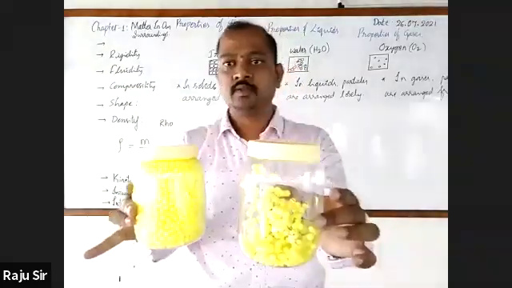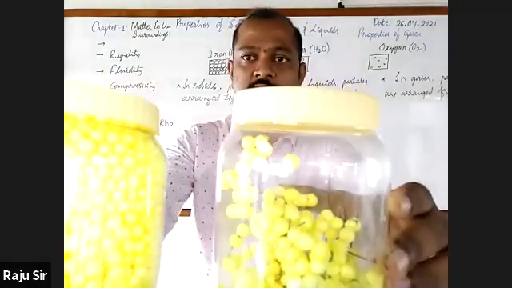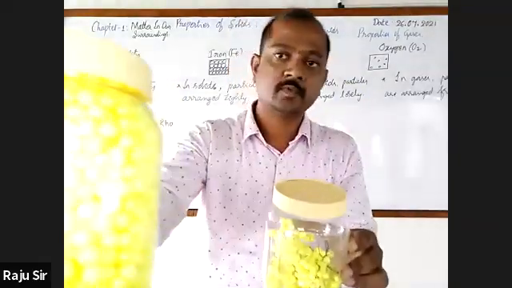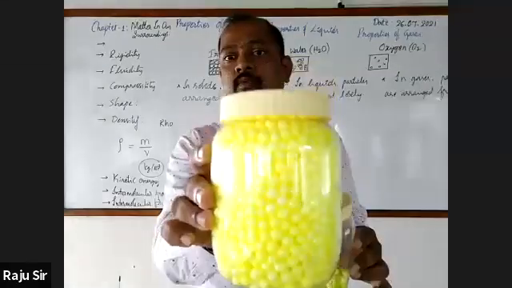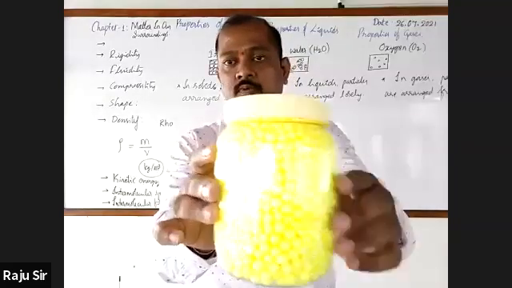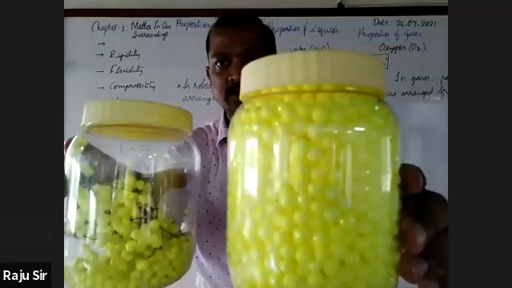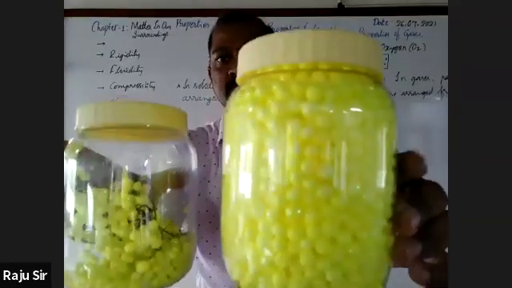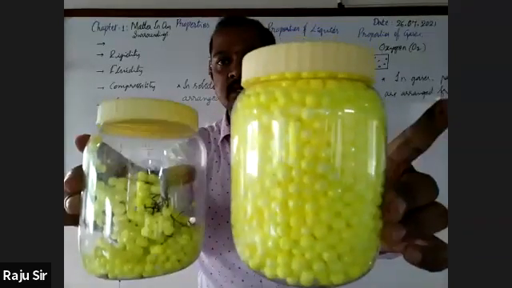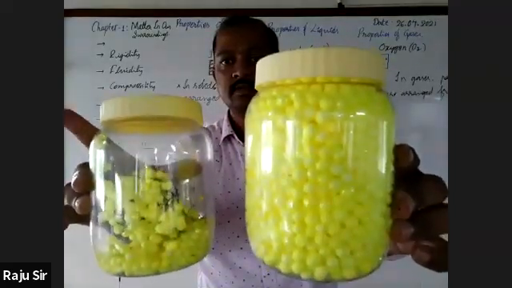Solid and gas. Here we have to adjust the light so you can see it clearly. Yes, sir, it is visible. Students, observe this one. This arrangement is there in which state? Solid. This is liquid.